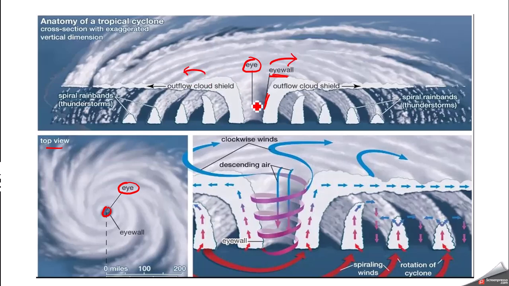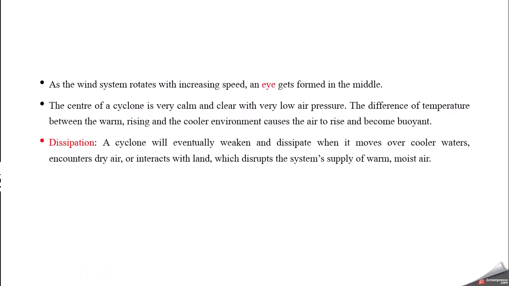When the warm moist air rises upwards, the surrounding neighboring air with high pressure will come and push air again to become warm and move upwards. Like this, spiraling winds will be created and this will give birth to the cyclone. So this is what we can see through the diagram.